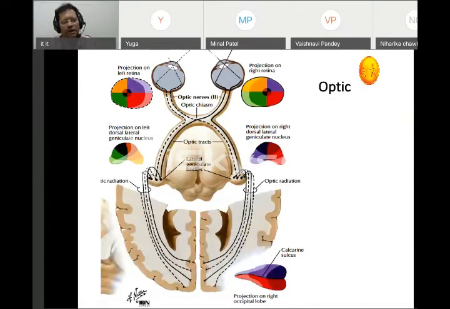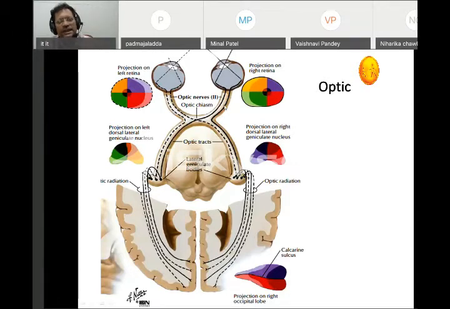Now second is optic. The optic nerve carries the sense of sensation that we call vision. So it is again a sensory nerve. What is its overall course? If you try to see, when light comes inside, it goes to the opposite side. The light coming from the medial side goes to the temporal side, and here this is the nasal side of the eyeball. So can you see here that the nasal fibers cross and the temporal fibers go on the same side. This is what we call the optic chiasm.